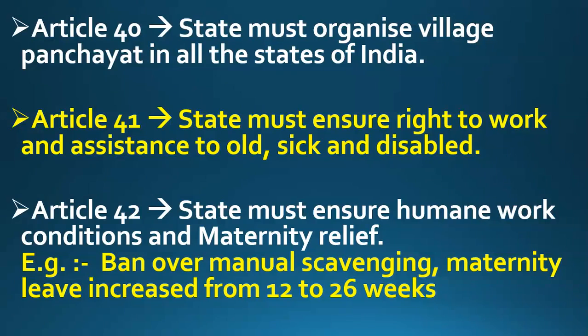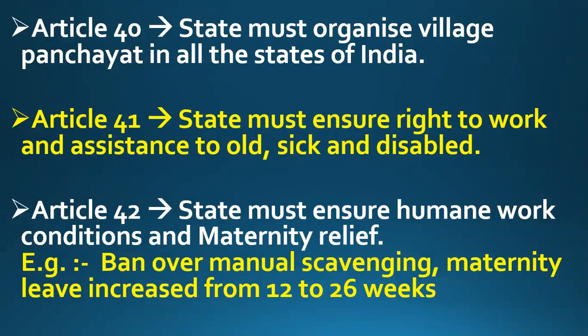So friends, for example, the ban on manual scavenging can be the best example to ensure humane work conditions. Now friends, what is manual scavenging? Manual scavenging refers to the practice of manually cleaning, carrying, disposing or handling in any manner human excreta from dry latrines and sewers.